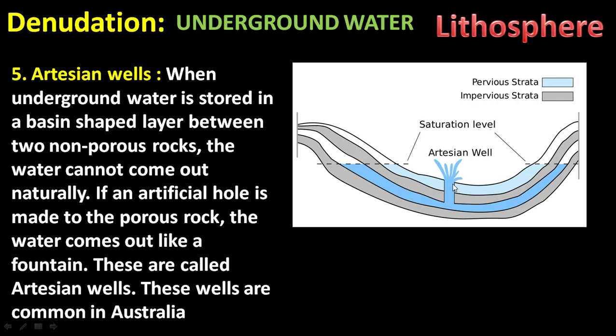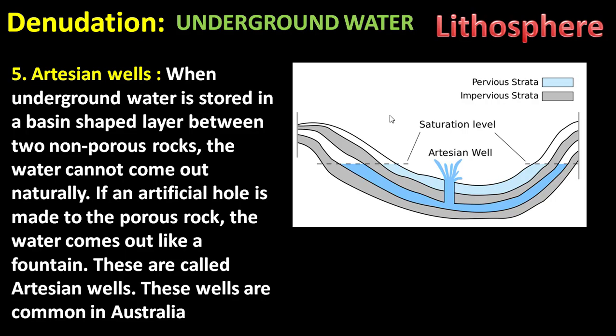If an artificial hole is made in the porous rock, then water comes out like a fountain. So these are called artesian wells. These wells are commonly found in Australia. So these are the 5 important types of springs: perennial springs, intermittent springs, hot springs, geysers and artesian wells.